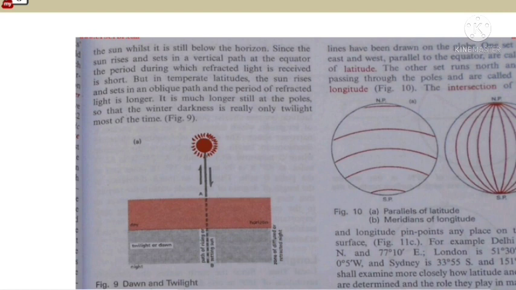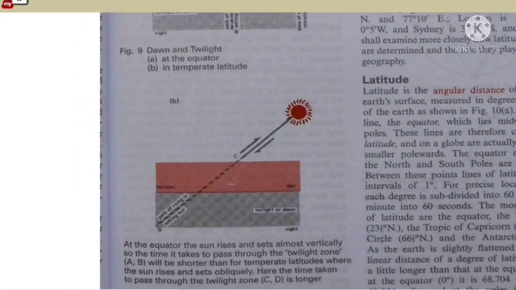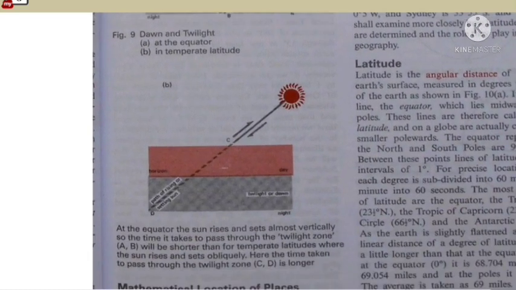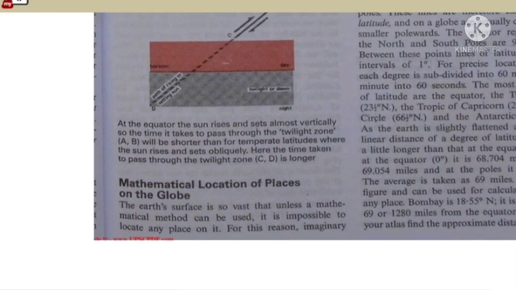is short. But in temperate latitudes the sun rises and sets in an oblique path and the period of refracted light is longer. It is much longer still at the poles, so that winter darkness is really only twilight most of the time. The figure shows the dawn and twilight at the equator and temperate latitudes.